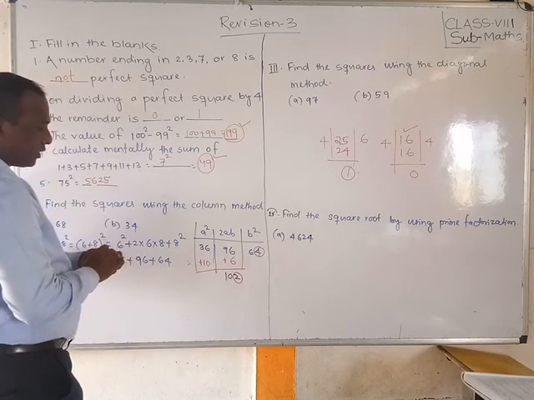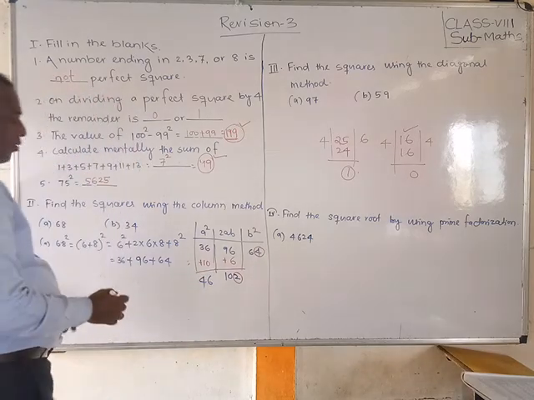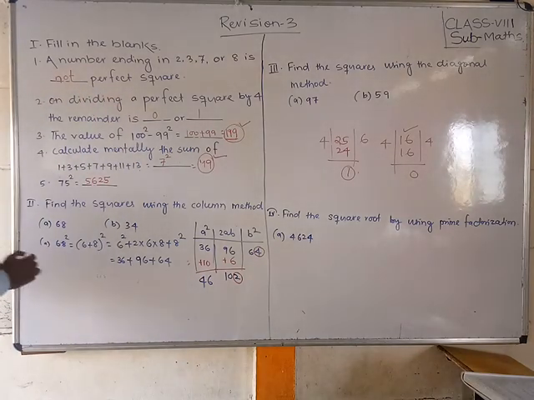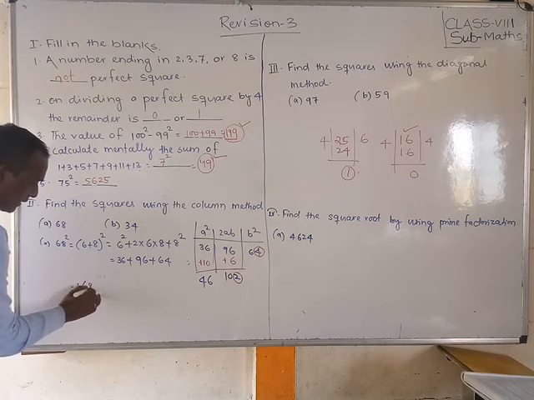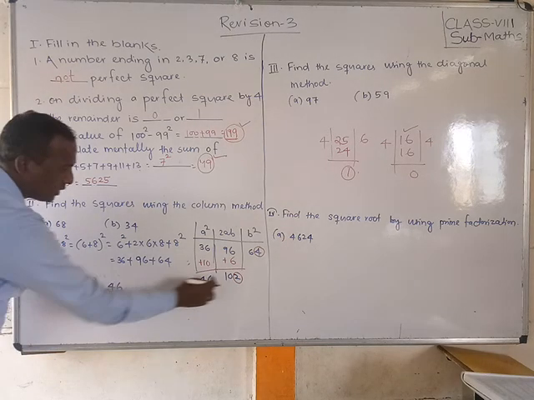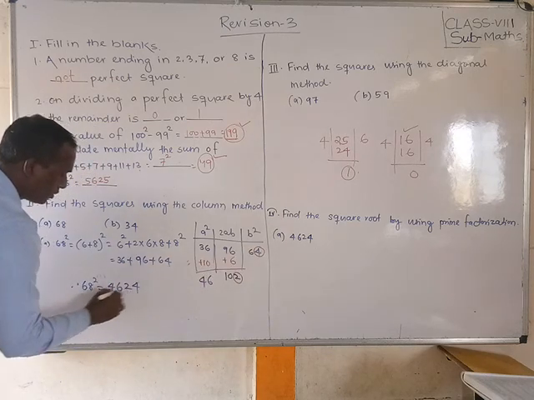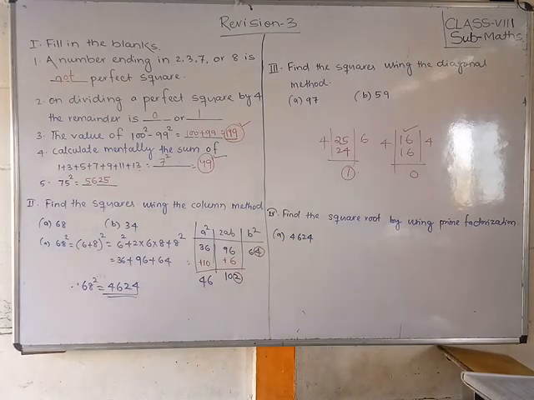Add, what will you get? 46. Now what you have to write as the answer? Friends observe, hence 68 square is equal to a 4 digit number 4 6 2 4. Next, whatever is left, keep 2, next 4. This is our answer. Okay students.